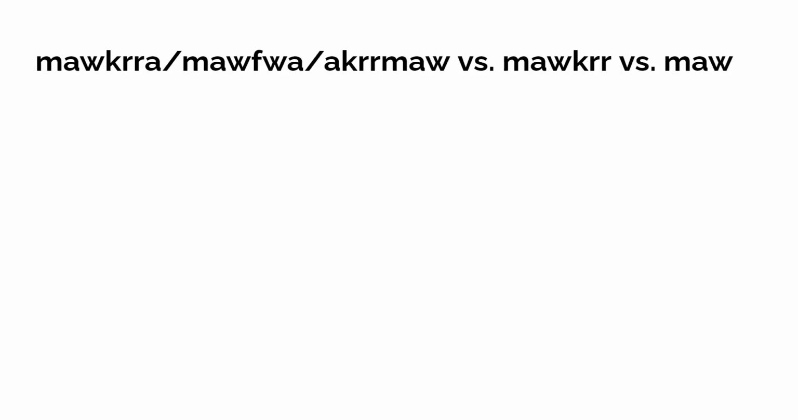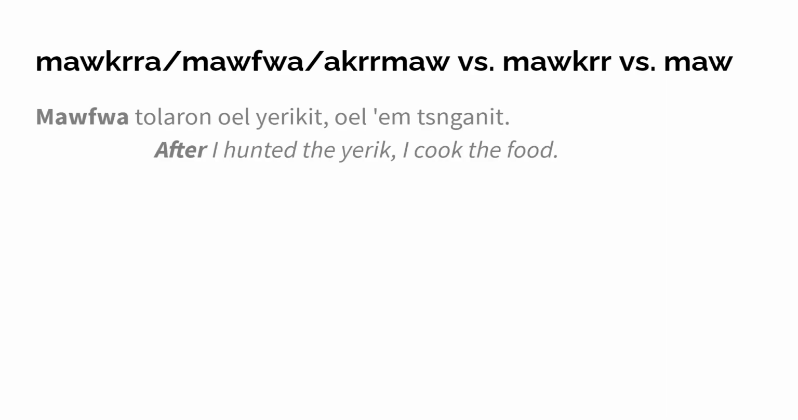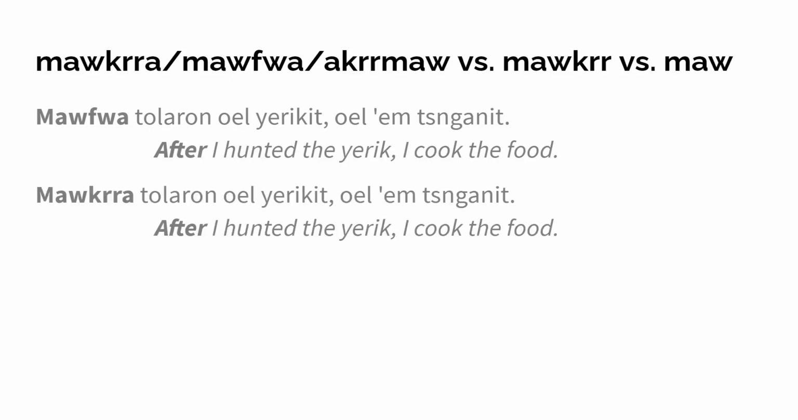Let's look next at mawkrra, mawfwa, akrrmaw, and mawkrr and maw. Mawfwa tolaron wel yerikit, wel emtsnganit. After 100-jährig, I cook the food. So mawfwa, again, is our conjunction here. Mawkrra means exactly the same. They're actually interchangeable. Mawkrra tolaron wel yerikit, wel emtsnganit. After 100-jährig, I cook the food.